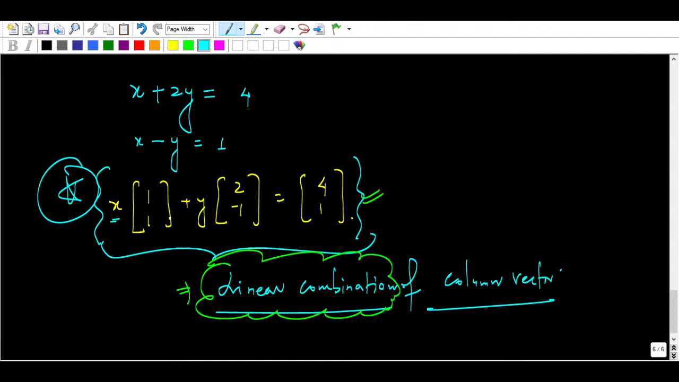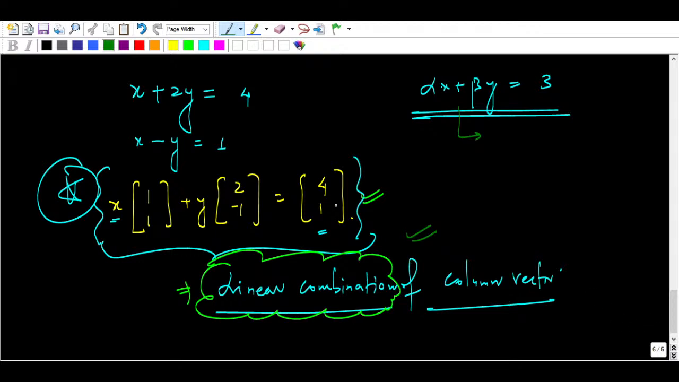So for different values of x and y, you will get this new vector, which is also a column vector, okay? So we read like this. If I am writing alpha x plus beta y equal to something, here 3, what is this? You can say this is the linear combination of alpha and beta, for different values of x and y. So here it is known as linear combination of column vectors, okay? Please keep this in mind, okay?